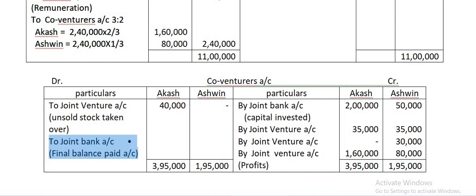The total you are getting, and the difference amount, write it as to joint bank account. That is the final balance being paid. Hope you have understood. Pause it and you can enter. We'll continue next with the joint bank account.